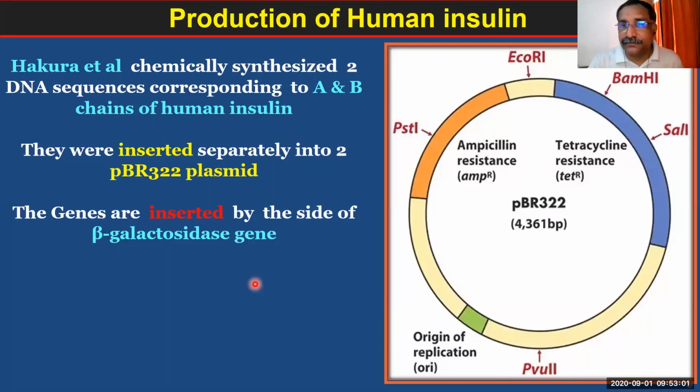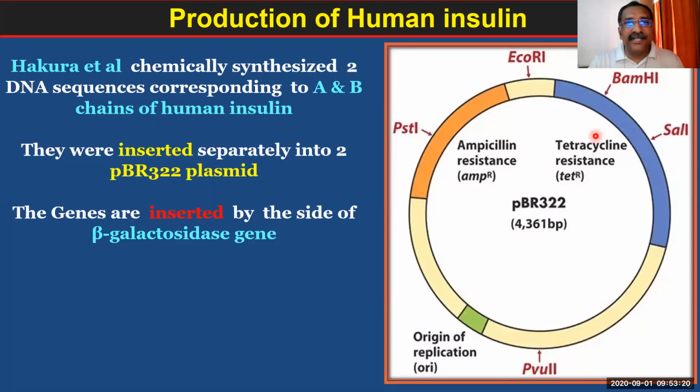Okay, it is constructed. Now you see, in this plasmid, somewhere you see the term written BamHI. Somewhere there, you can see a gene called beta galactosidase.